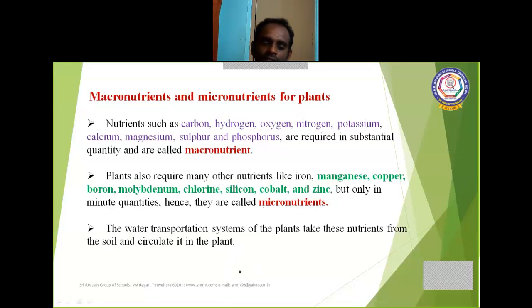Once again I'm repeating, the water transportation system means xylem vessels. Xylem has the capacity to absorb water and minerals from the soil, and it conducts and translocates, it transports all to the different parts of the plant body. It circulates to all parts of the plant body.